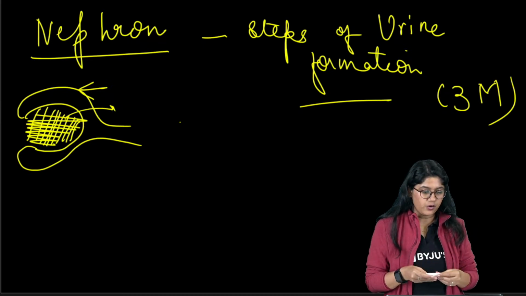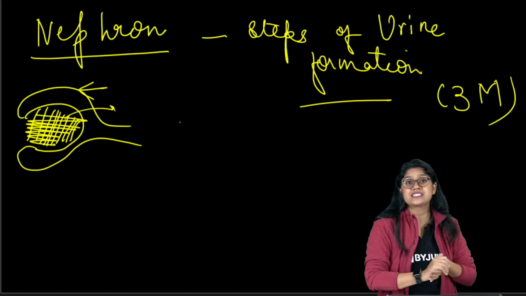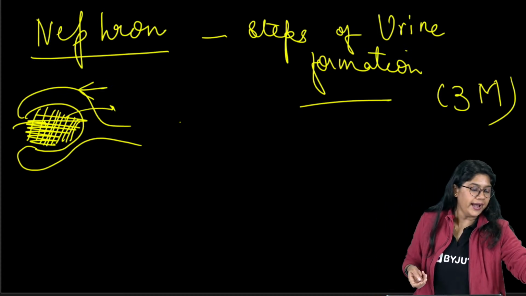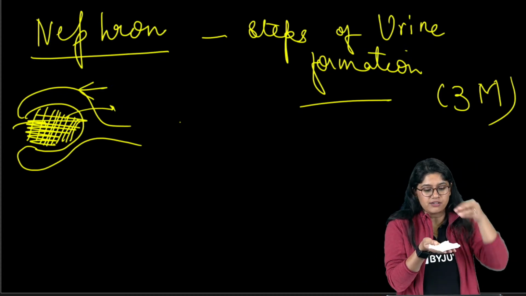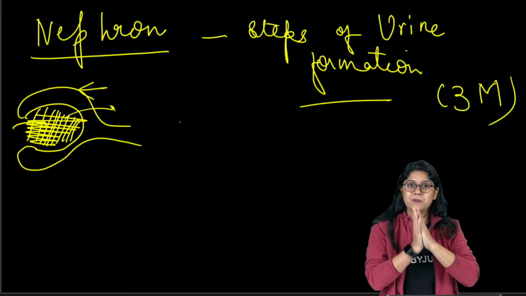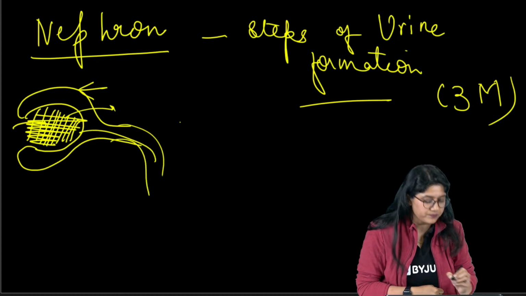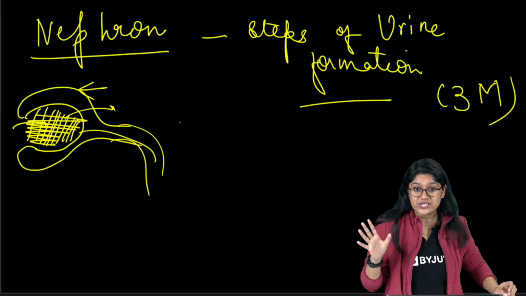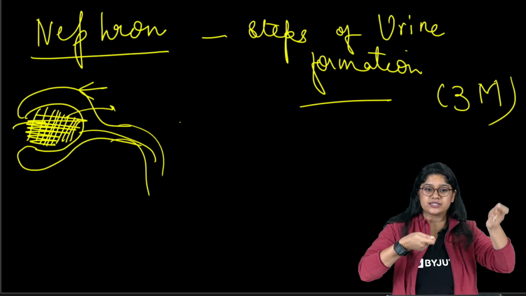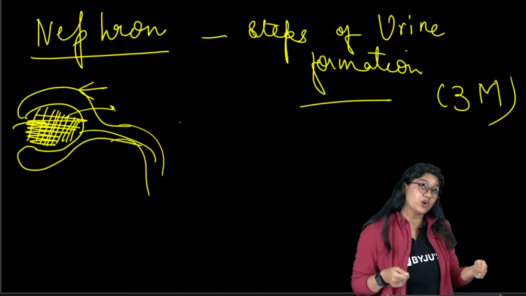Filtration. The Bowman's capsule is surrounding the blood vessels, and these blood vessels are receiving the nutrients. If this is a glomerulus and the blood is coming over here, the bigger molecules will not pass, smaller molecules will pass into the tubules. The easiest example that I always give: how many of you have seen a tea strainer? I'm sure all of you have seen it if your parents make tea at home.